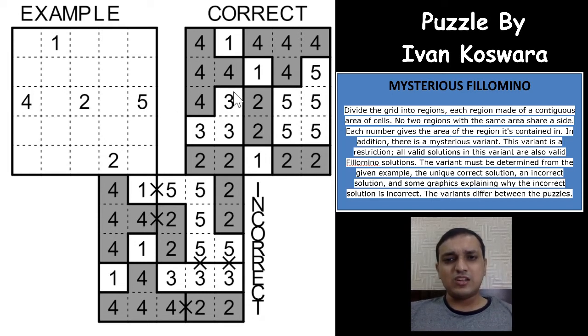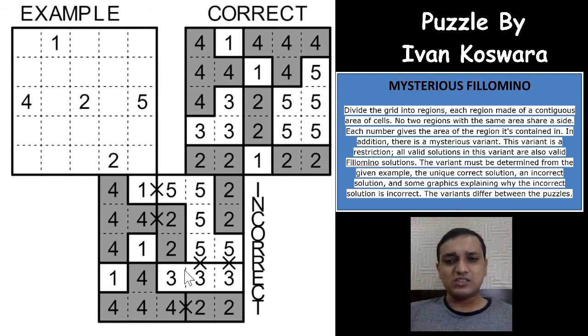But in this correct solution, there is no such restriction. I mean to say, it fulfills the hidden rule here. As you can see here, all the even number regions are not touching each other orthogonally. But in this case, which is an incorrect solution, this 5 is an odd number region and this 3 is an odd number region, and they are touching here orthogonally.